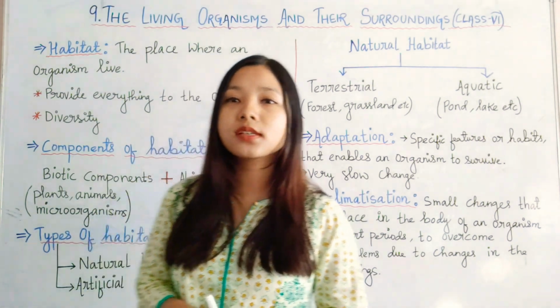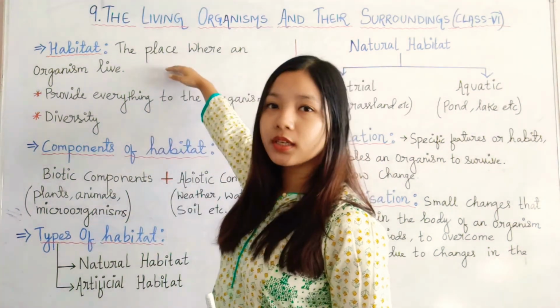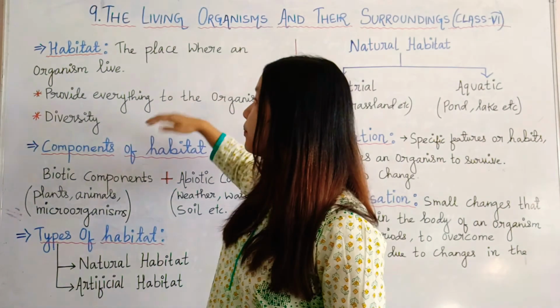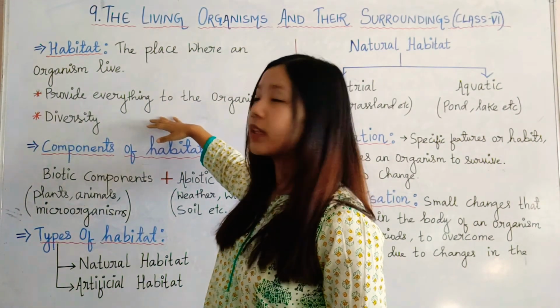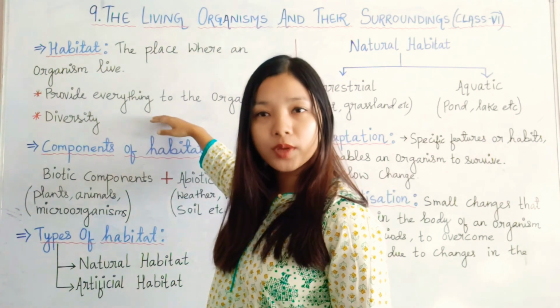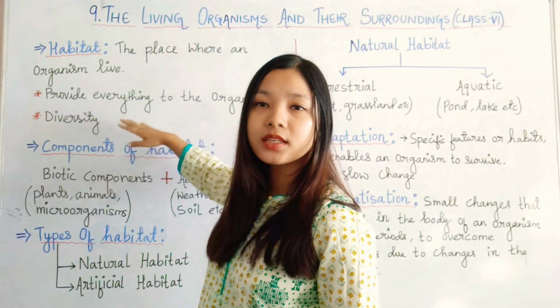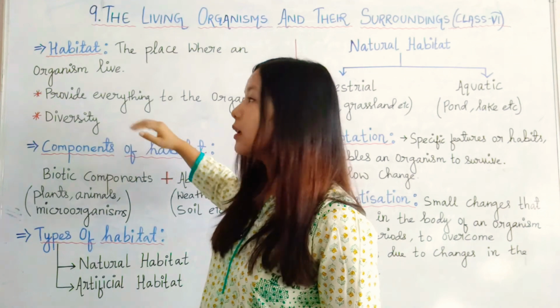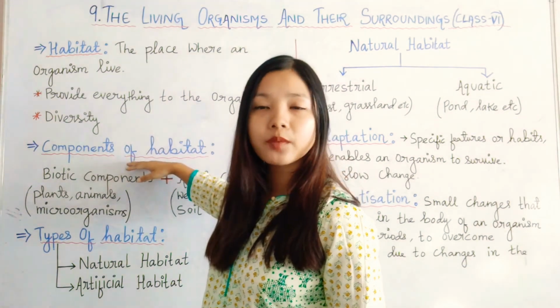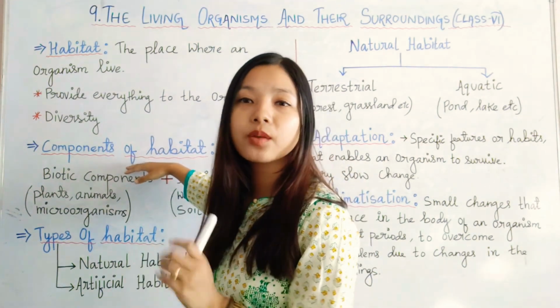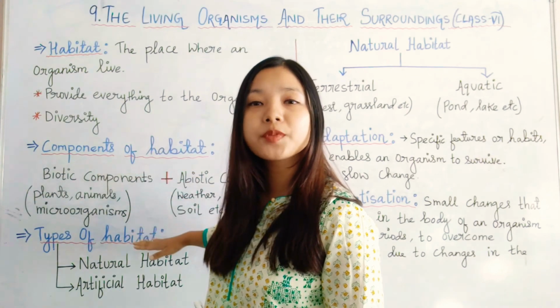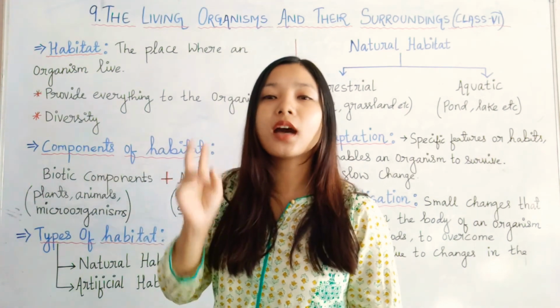So here we have discussed the topics: habitat, where an organism lives, and some of its characteristics, like providing food and shelter, and having various diversities. Then we discussed the components of habitat, biotic as well as abiotic. Then types of habitat, natural and artificial.